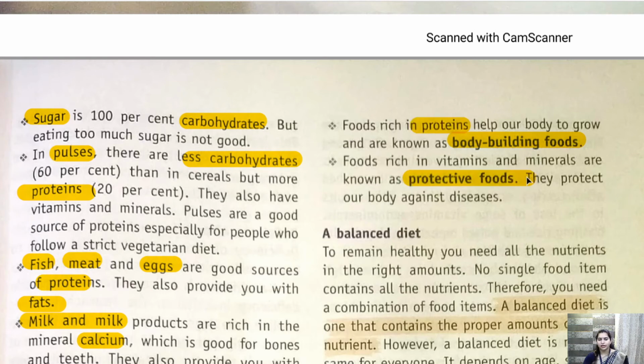Protective food: who protects our body from diseases? Vitamins and minerals. So they are protective food. Okay, so we have first energy giving food, second body building food, and third protective food. Energy giving food is carbohydrate and fat, body building food is proteins, and protective food is vitamins and minerals.